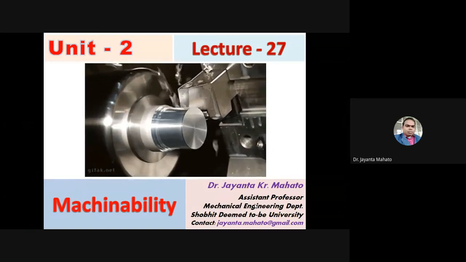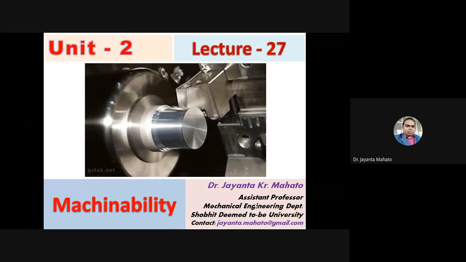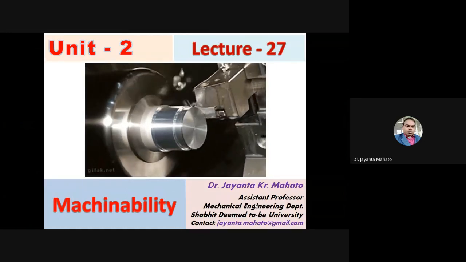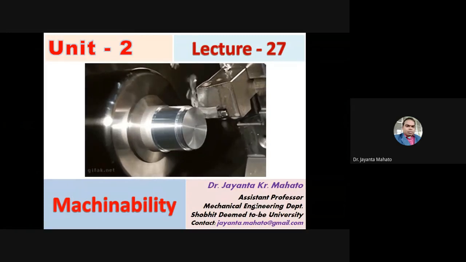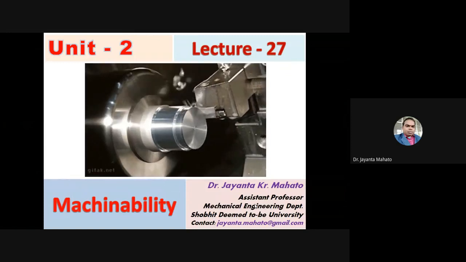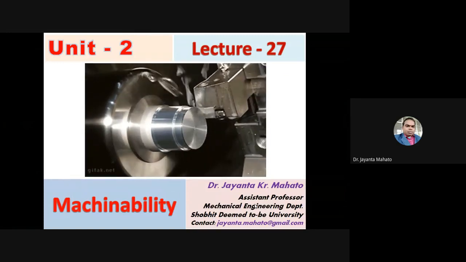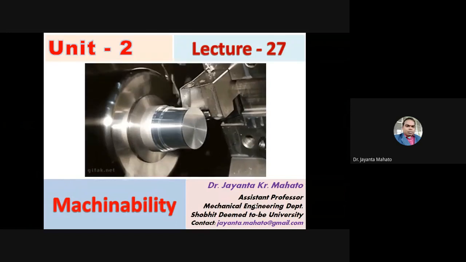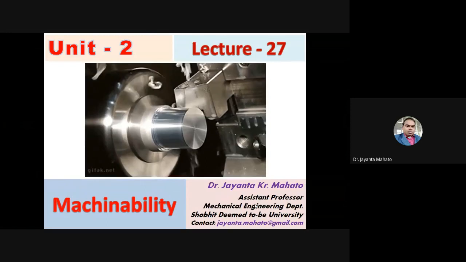Machinability means the ability to perform machining. Ability means how easy it is for a material to be machined.